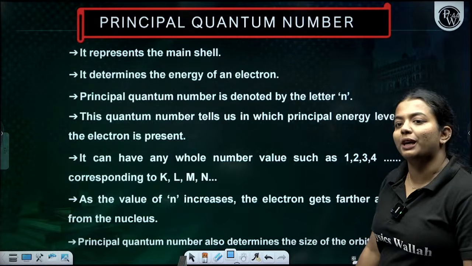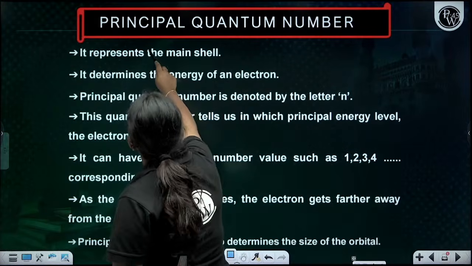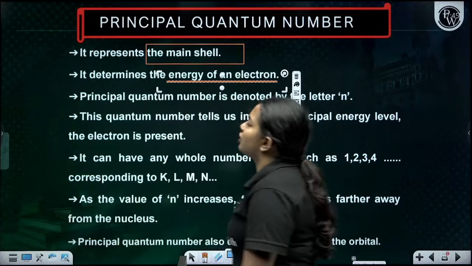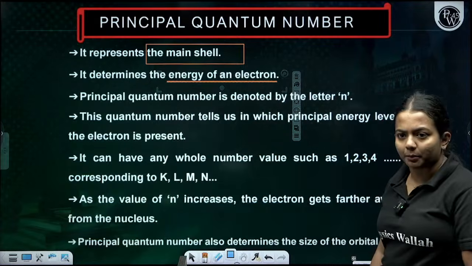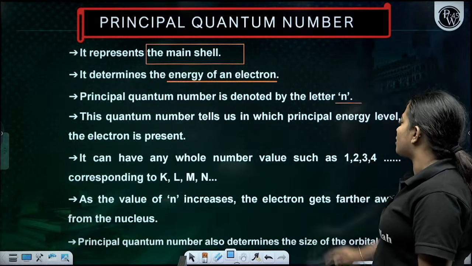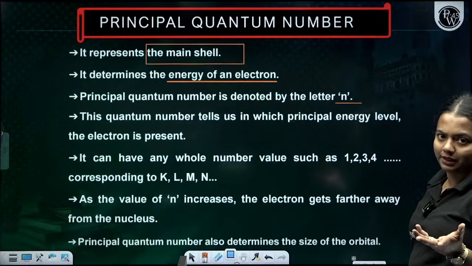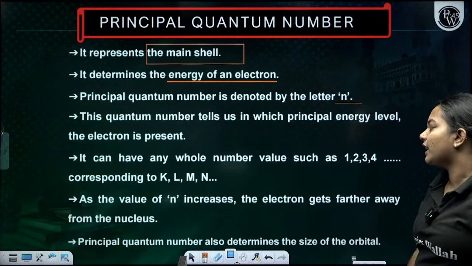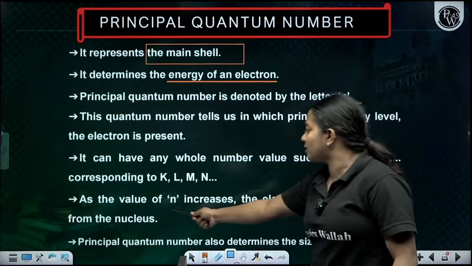It represents the main shell, and it determines the energy of an electron. The energy of the electron is determined by the principal quantum number, and it is denoted by the letter n. We can say that instead of n, it is like K, L, M, N. n is equal to 1, n is equal to 2, n is equal to 3, n is equal to 4. Clear? So as the value of n increases, what happens, children?